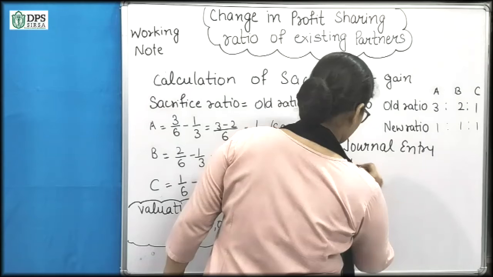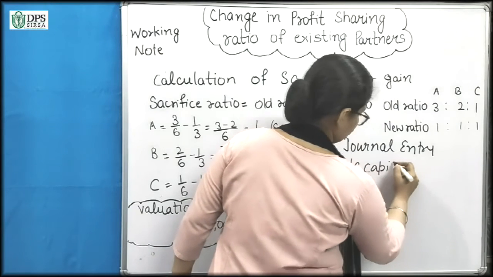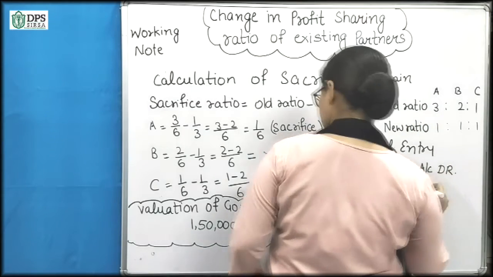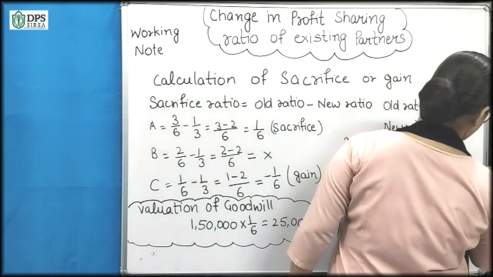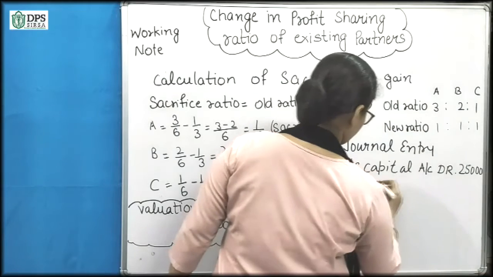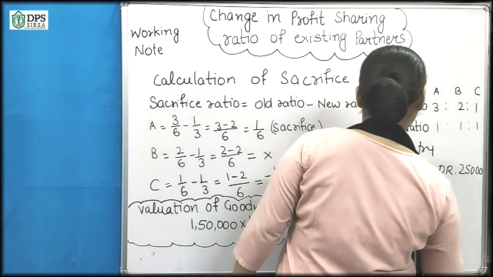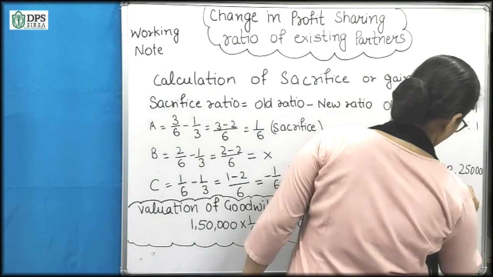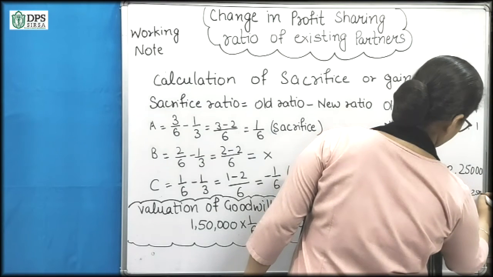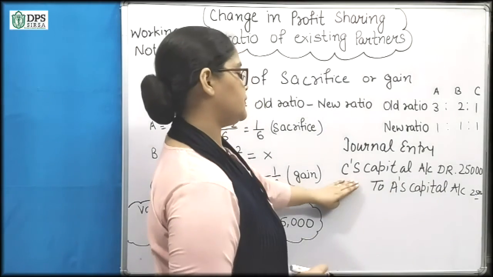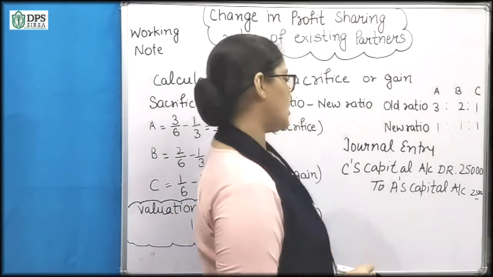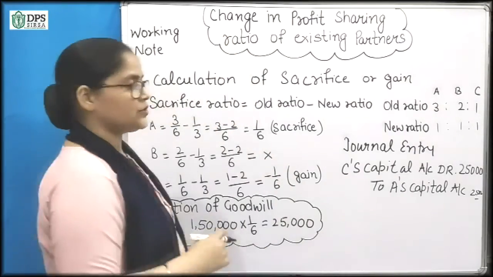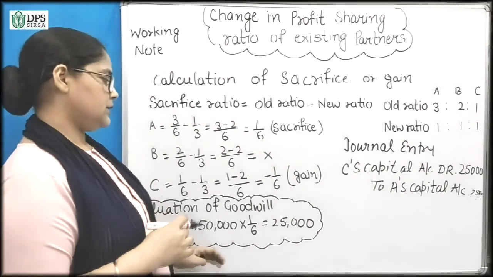So C's capital account will be debited with 25,000, and to A's capital account we will credit the amount 25,000. So we will take the amount from C and give it to A, because C is gaining and A is sacrificing due to the change in the profit sharing ratio.